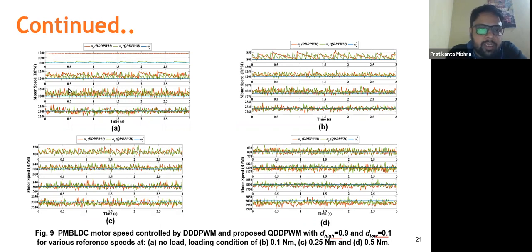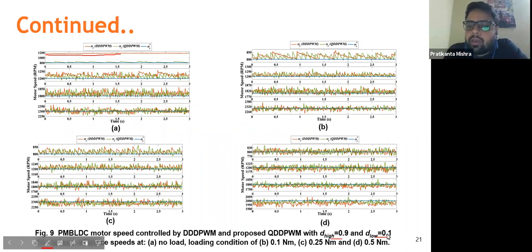This is the nature of the triple DPWM controller, and the reference here was 800 RPM. But for the triple DPWM, as the D low value is almost equal to 0.1, it cannot achieve this particular speed of 800 RPM. But as zero duty is also present for QEEPWM, this control can achieve this speed. Obviously, there will be some ripples, but still it can achieve the reference speed.